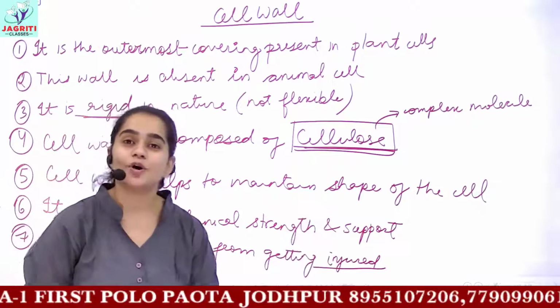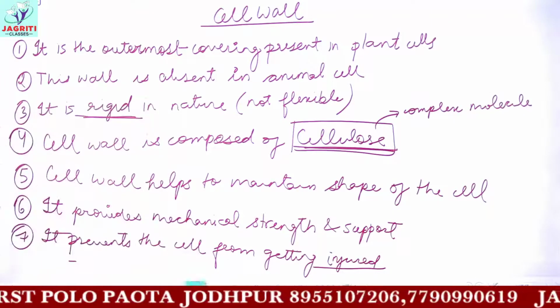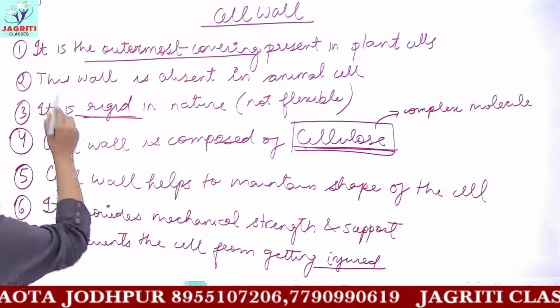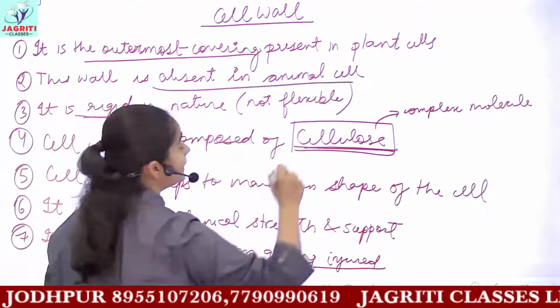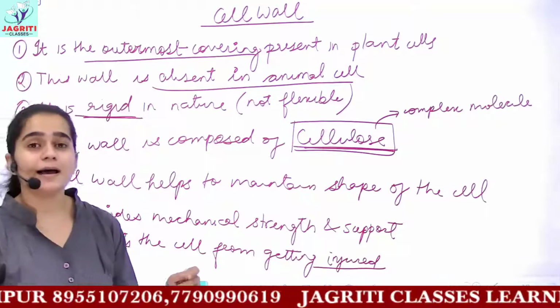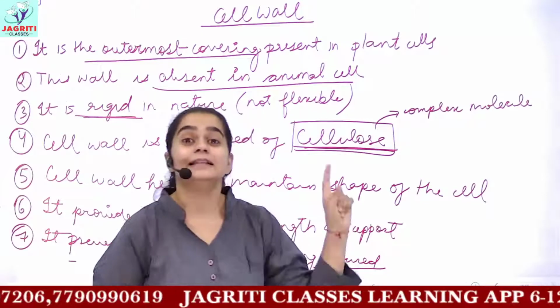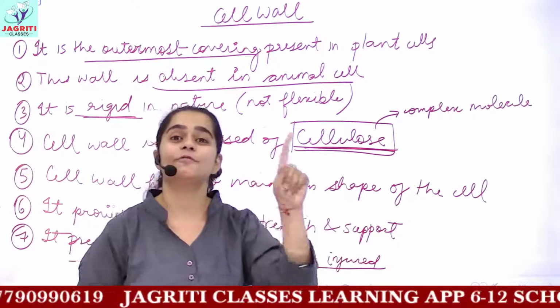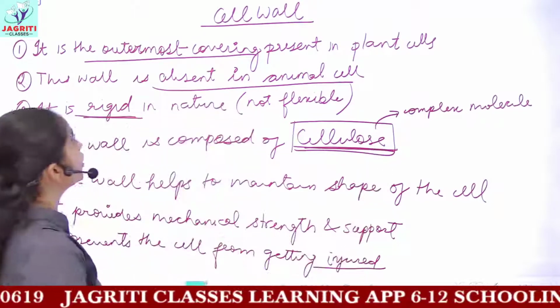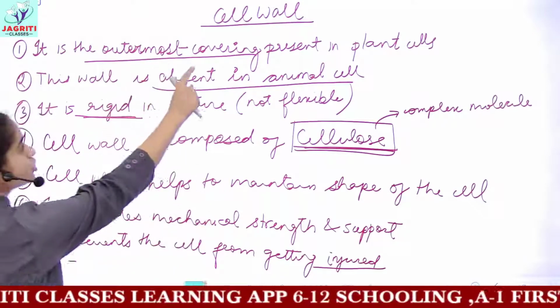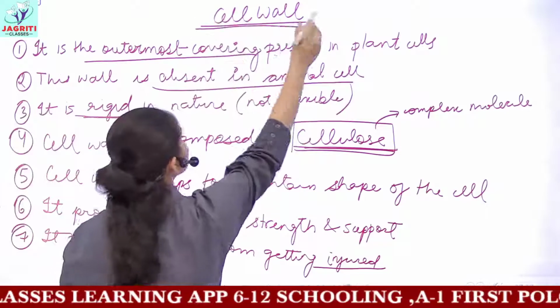So this was all about cell wall. Just remember that it is the outermost covering which is present in your plant cell. Then this wall is absent in animal cells. If you are asked, can you name the outermost covering in animal cells? Then the answer would be that the outermost covering of animal cells is your cell membrane or plasma membrane. But the outermost covering in plant cell is cell wall.